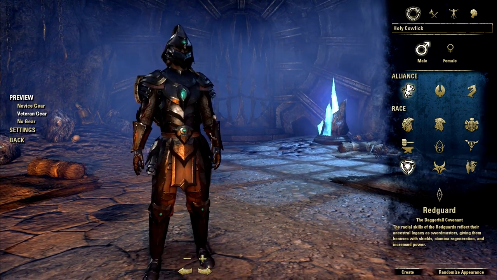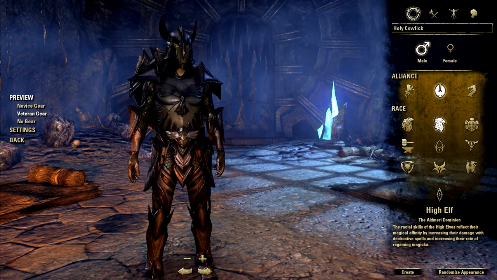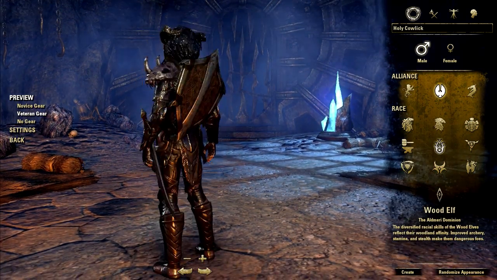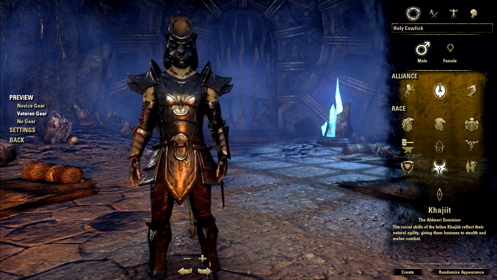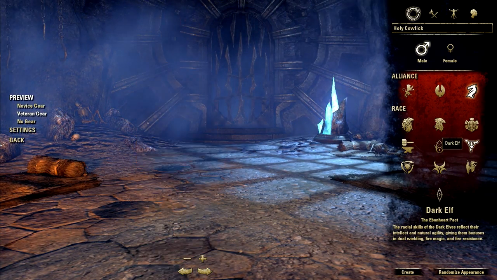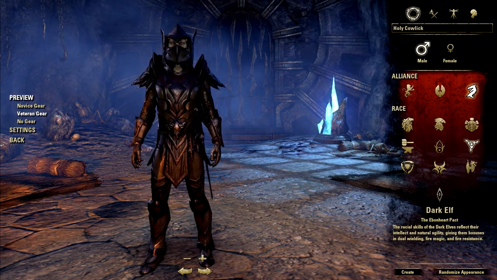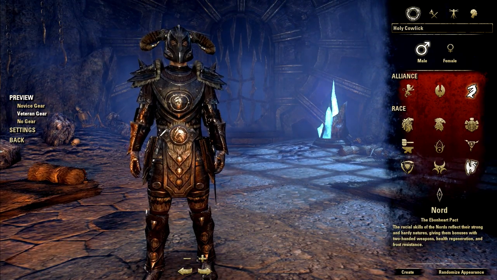3 of 4 racials apply to your character in ranks, meaning that as you level, the effectiveness of your racial will increase. The racial that doesn't typically increases experience in a particular skill line. I will go over and compare these racials in a separate video, as the list is rather extensive. Like I said previously, races are locked to specific alliances unless you pre-order the game, and you can only play an Imperial if you have the Imperial edition of the game.